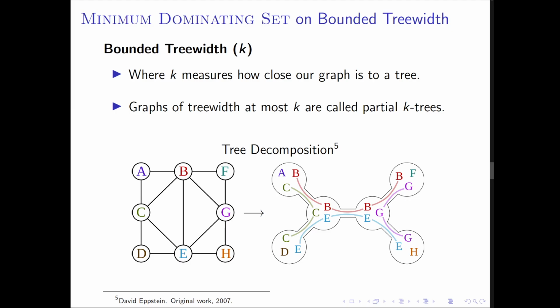Tree width tells us roughly how close our graph is to being a tree, and is defined in a few equivalent ways. For the purposes of this presentation, we want to think about a graph's tree width as the smallest maximum bag size found in its tree decomposition. Not to get too technical, a tree decomposition can be thought of as a condensed version of a graph, where previously connected nodes are concatenated into single nodes called bags. The size of these bags ultimately determines a graph's tree width. The figures below illustrate a tree decomposition where the maximum bag size is 3. Smaller values represent being closer to trees, thus this example is very close.